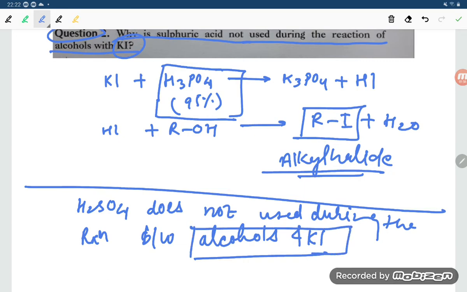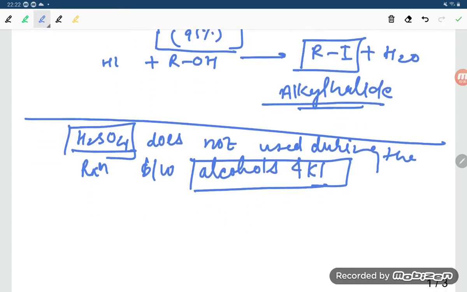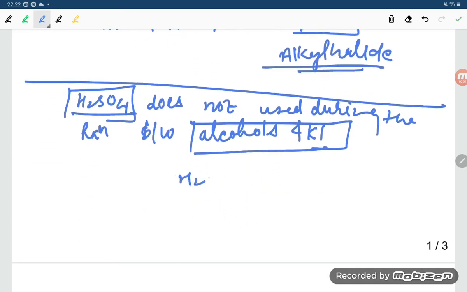You are not going to use sulfuric acid between the alcohols and KI. Why? Reason: H2SO4 is there, student. It is an oxidizing agent. I am explaining in a very good way, student.